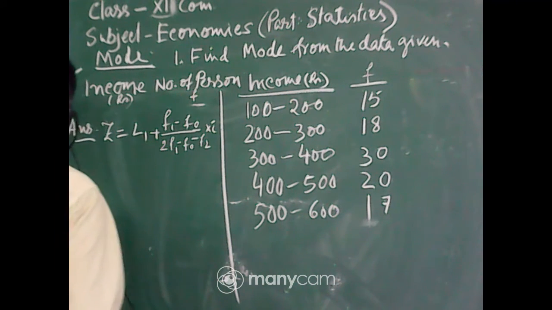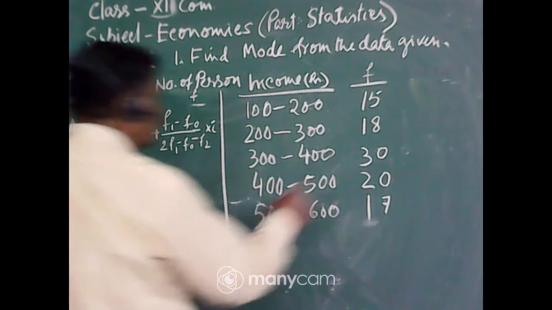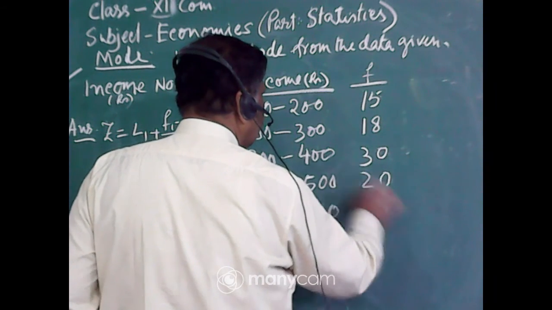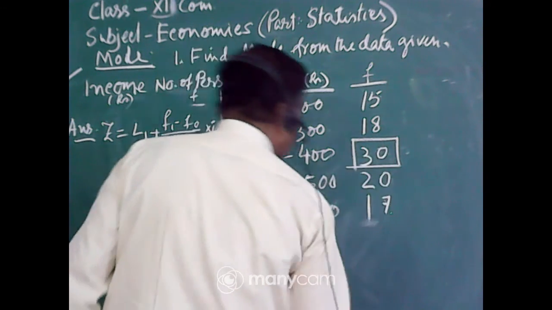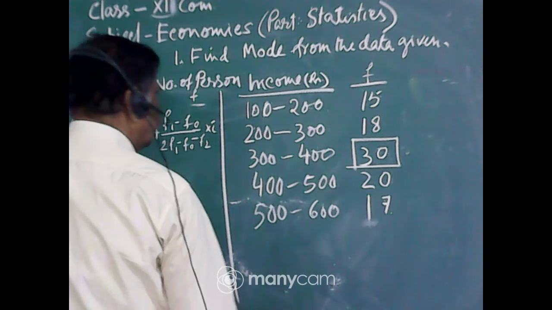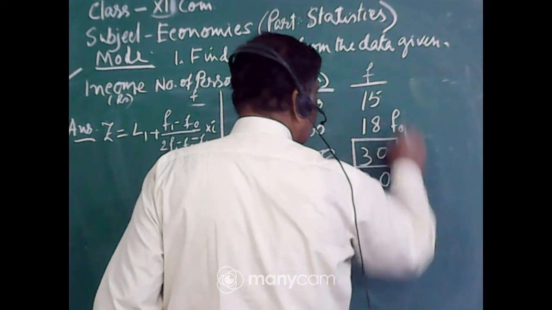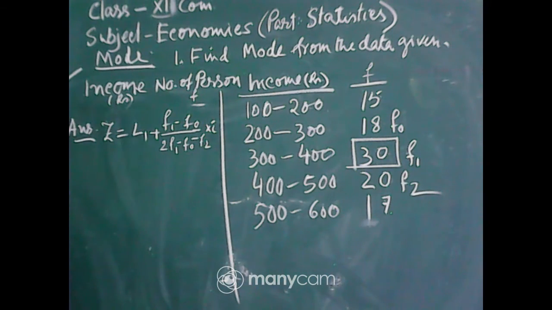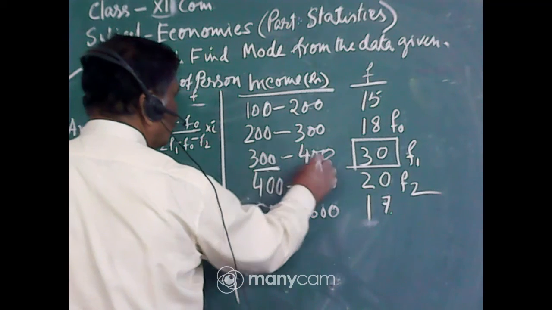This is the formula. So, where I will get the range? 15, 18, 30, 20, 17. Which is the greatest one? This is the greatest. So 30 is the highest frequency in this column. Therefore 30 is F1, and before it is F0, and after this is F2. You denote this. Now L1 means lower range. 300 to 400 is the F1.